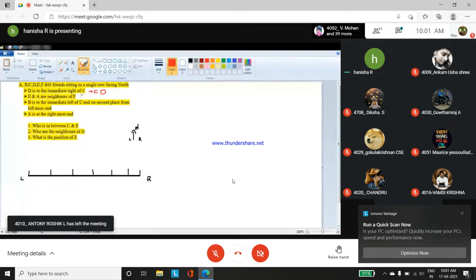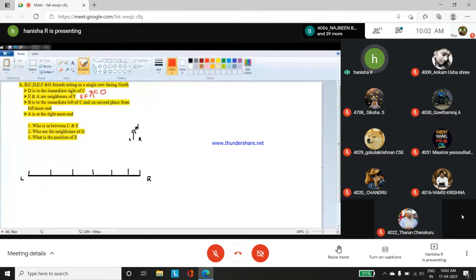E, F, A is possible, or you can have A, F, E, because the neighbors can be present on either the left or right side respectively. I can't fix EFA or AFE because there are two possibilities and, moreover, not even one single character has been fixed in the framework. So I'm just writing the possibility beside the clue.